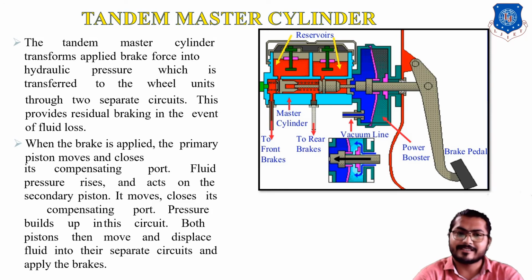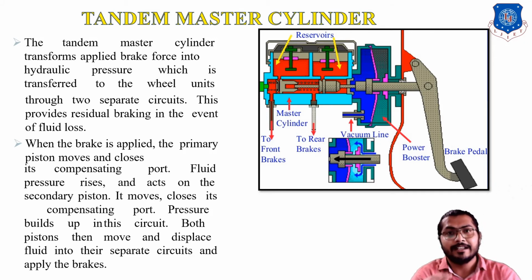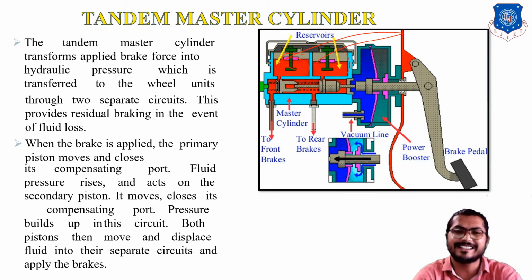The tandem type of master cylinder transforms the applied brake force into hydraulic pressure, which is transferred to the wheel units through two separate circuits. Here we use two separate circuits, one on the left side and one on the right side. This provides residual braking in the event of fluid loss.